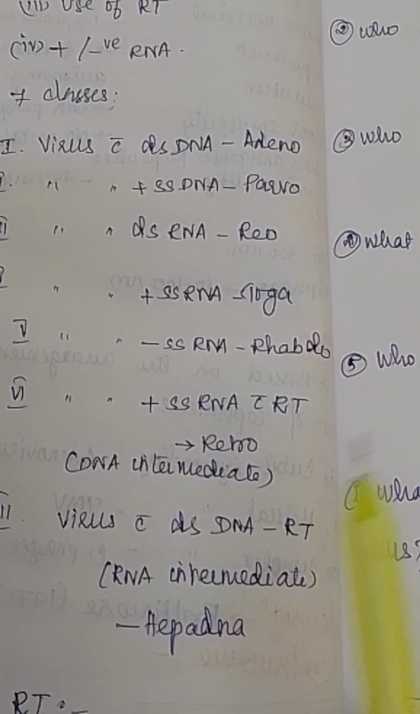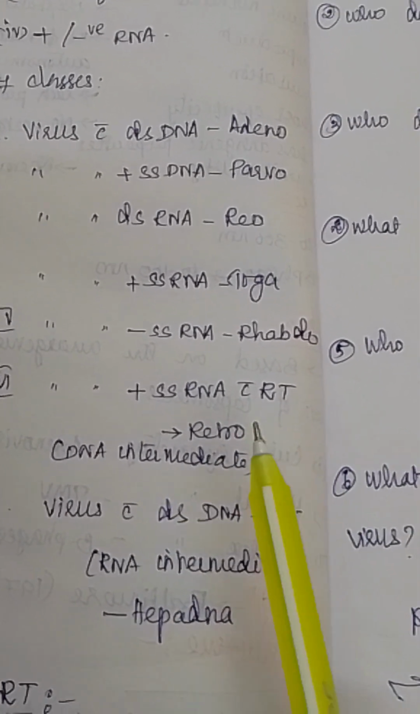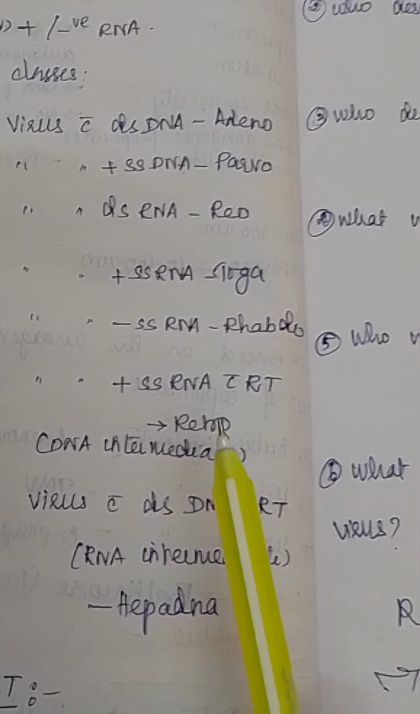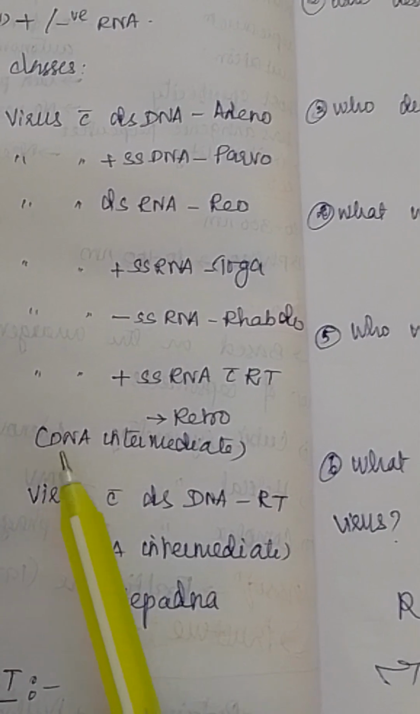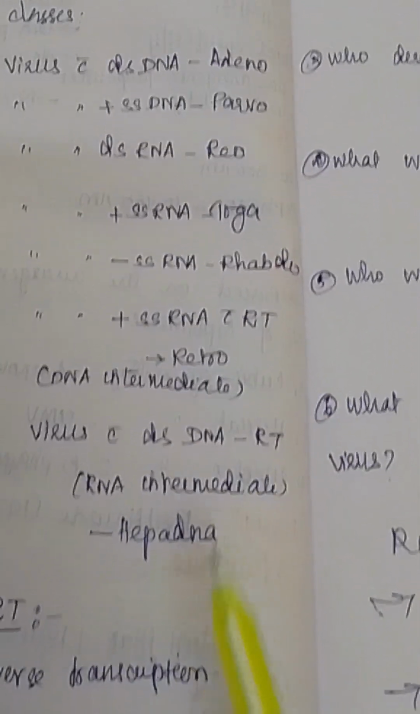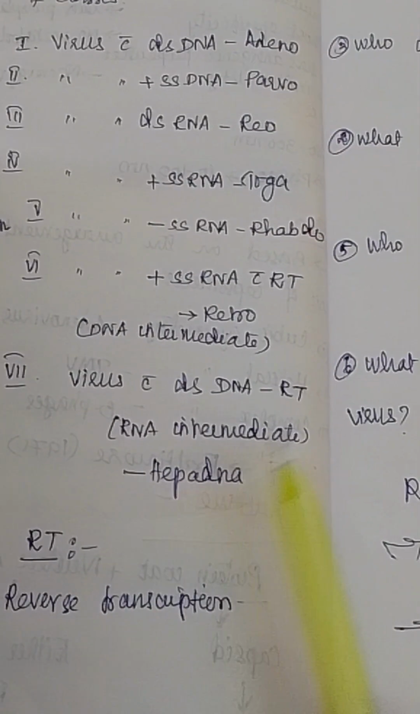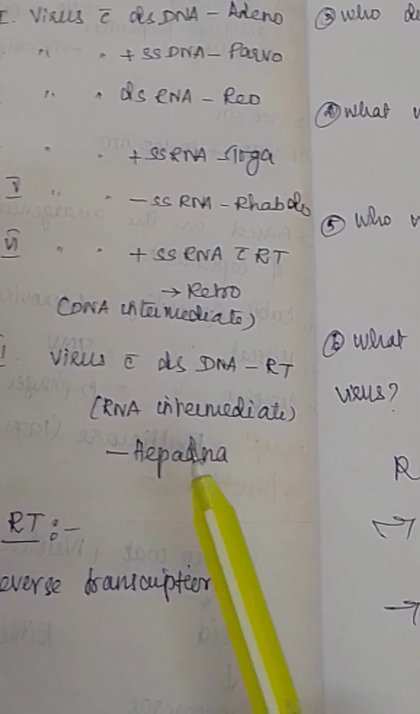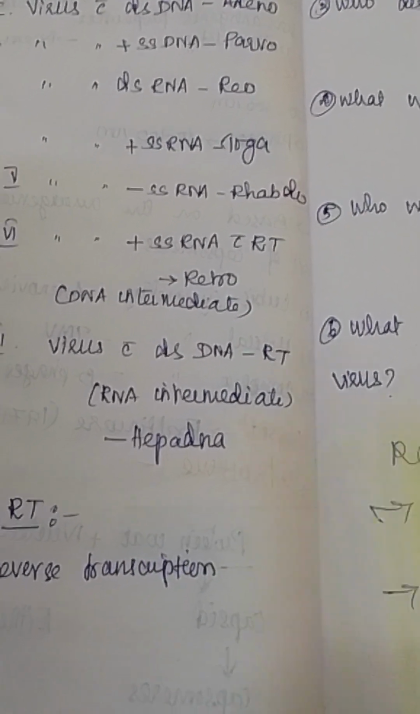Virus with positive single strand RNA with reverse transcription. So this reverse transcription occurs in retroviruses. Here DNA will be the intermediate. And next one is virus with double strand DNA. Here also reverse transcription is there, but here RNA is the intermediate. Example is the hepadnavirus.